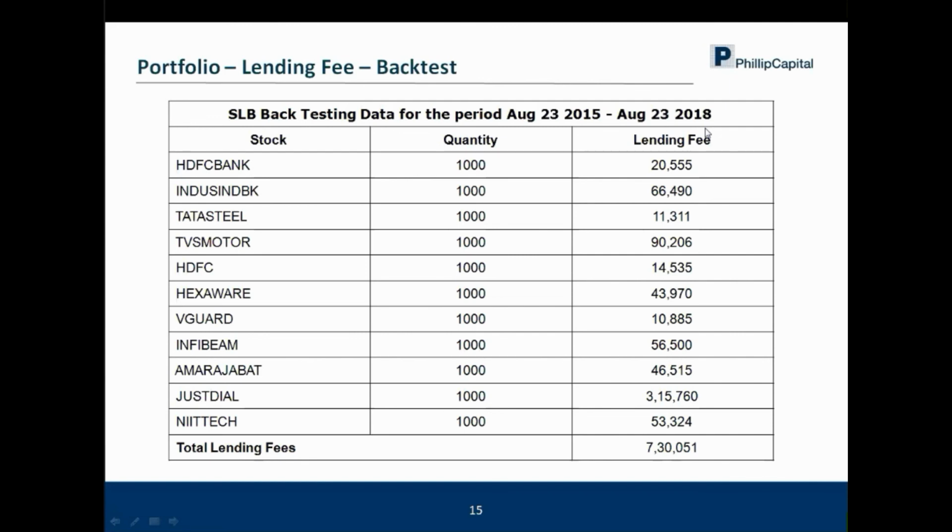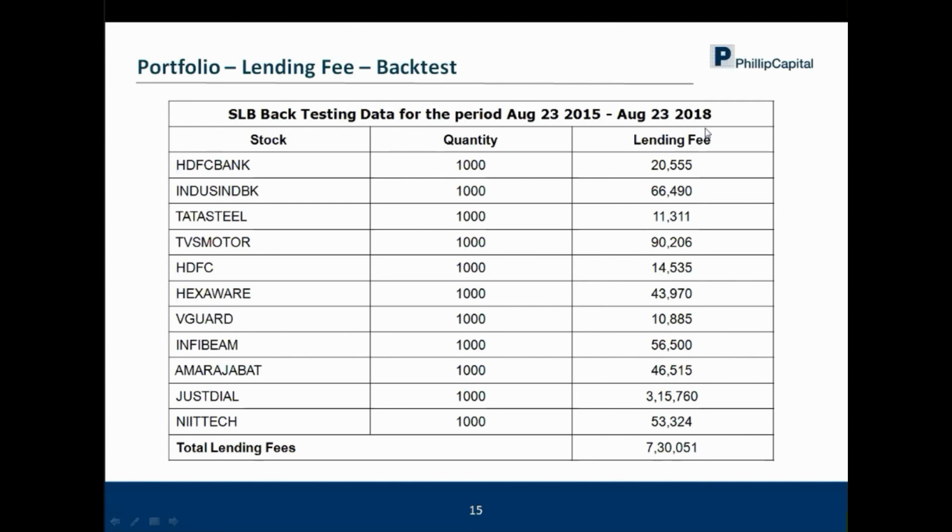Let's just visualize that. Today you have lent, let's say, Kotak Bank at a certain amount in the exchange platform. Now stocks were in your demat account today morning. Today you did an early pay-in, and the stock from your demat account went to the exchange, right? Now let's say 5 days hence the broker goes bankrupt and closes business. So where are the stocks? The stocks are lying with the exchange. Okay.